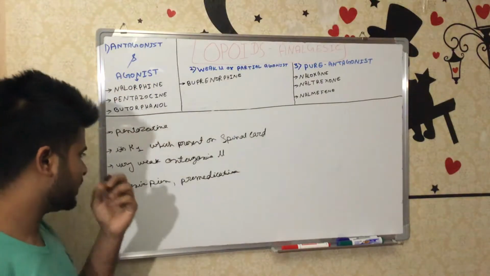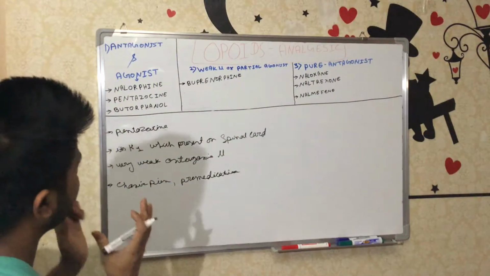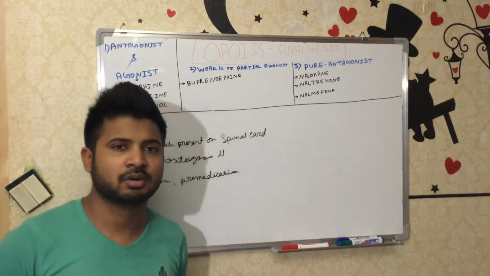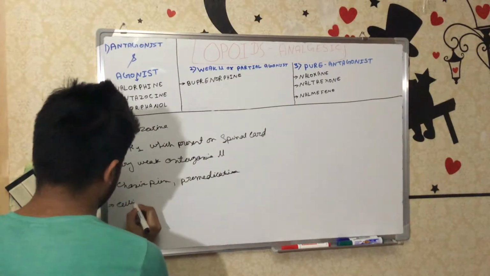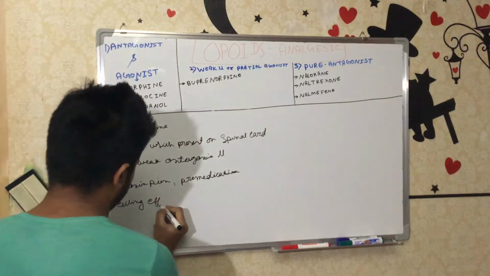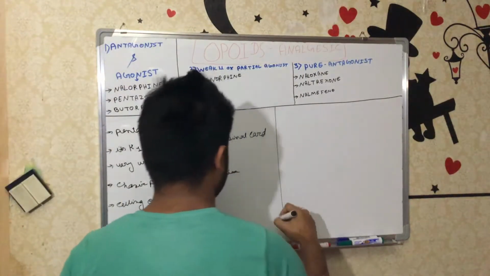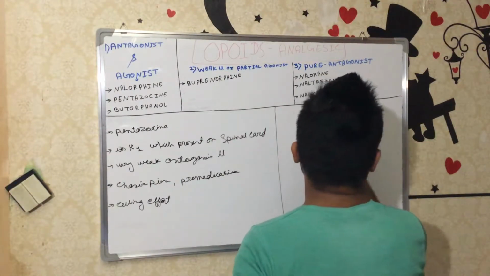One more thing I have to mention: these three drugs, except the pure antagonists, produce ceiling effects. It can be a respiratory ceiling effect or in some other organ. First of all, what is the ceiling effect?